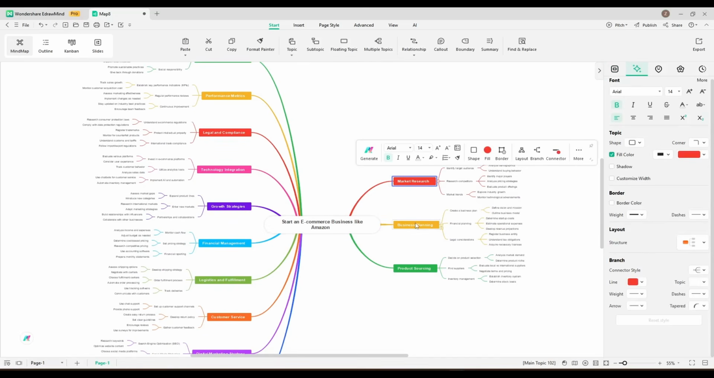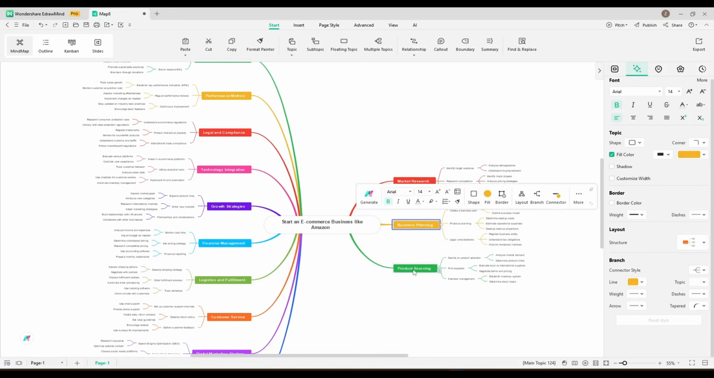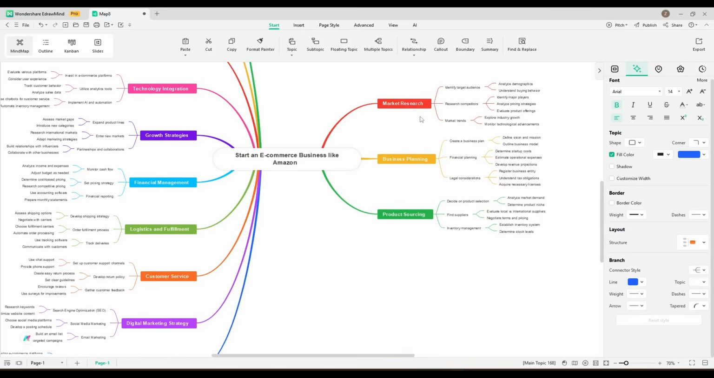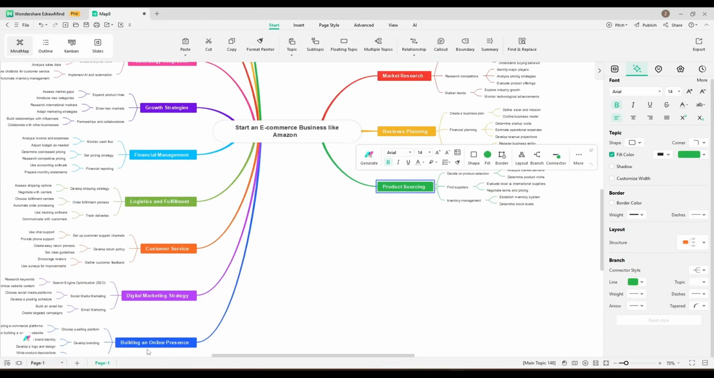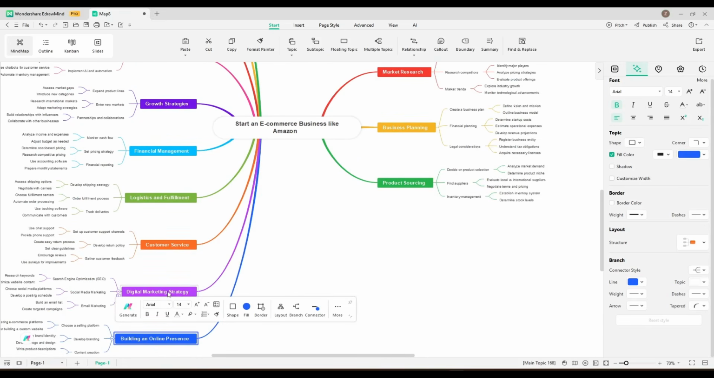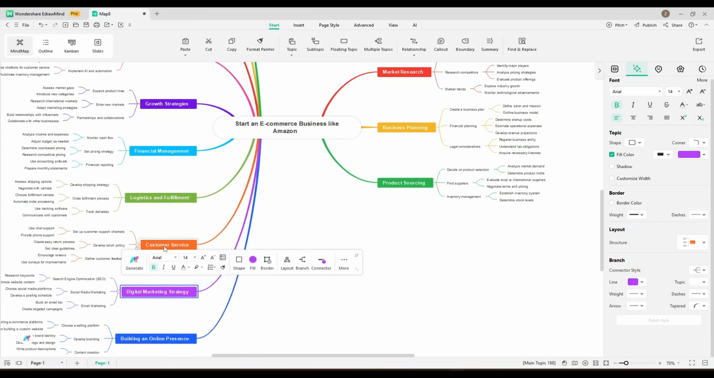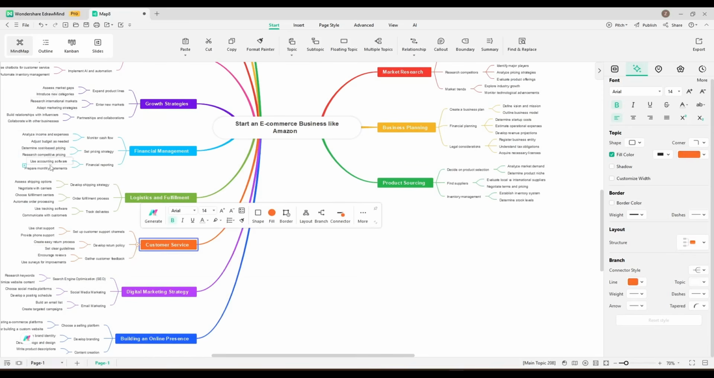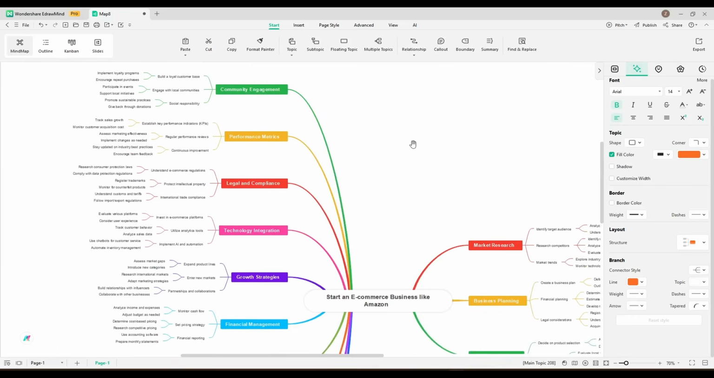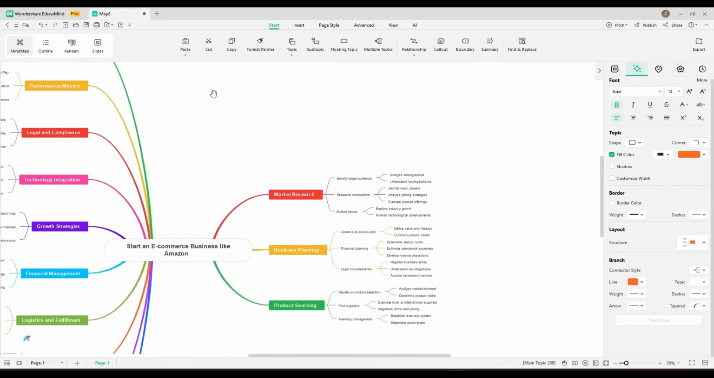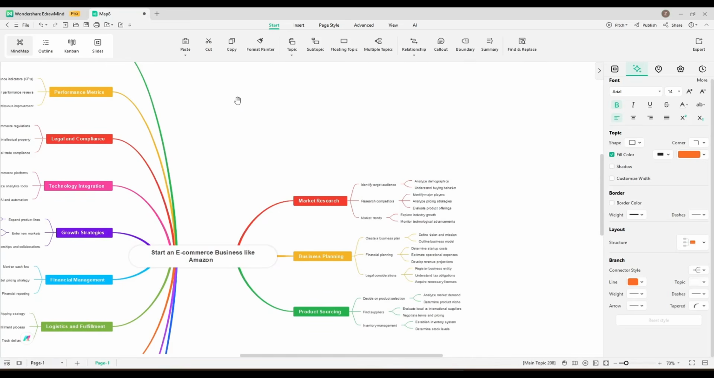Depending on the main idea, it generates several main topics we need to follow, like market research, business planning, product sourcing, building an online presence, and many others. All of these are very crucial to start a business. You will find several subtopics under every main topic, and every subtopic has more subtopics. Honestly speaking, after reviewing the full mind map, I can tell that EdrawMind did a great job. This mind map is contextually rich and factually correct.